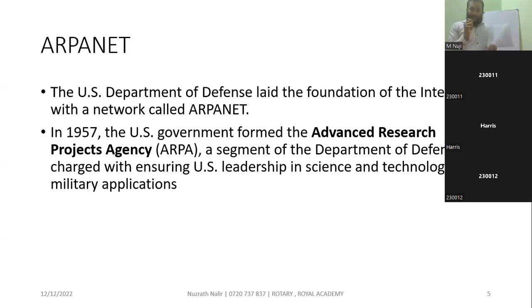The government is the investor, for their defense agencies, to develop their defense agencies. ARPANET was a segment of the Department of Defense charged with ensuring US leadership in science and technology for military applications. There is a different concept of the dark web, deep web, and so on. Other details will come later.